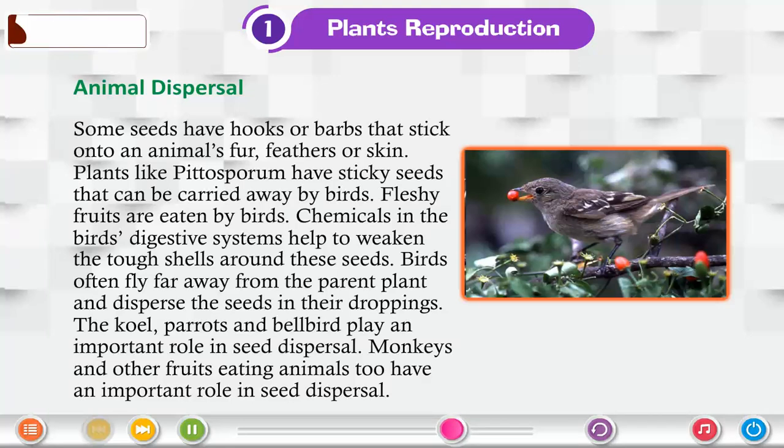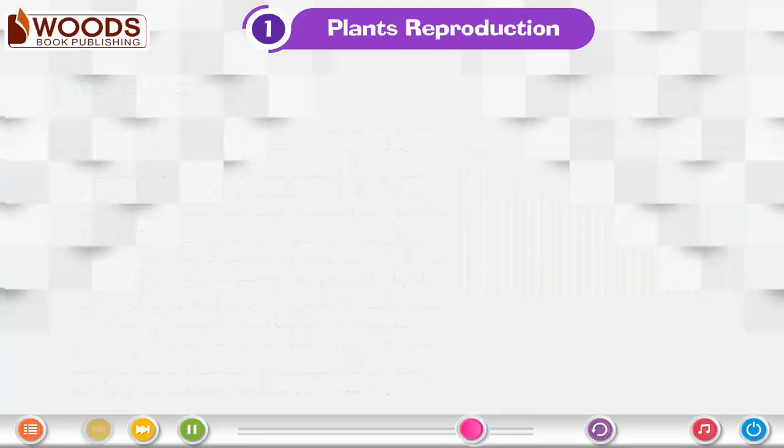Fleshy fruits are eaten by birds. Chemicals in the bird's digestive system help to weaken the tough shells around these seeds. Birds often fly far away from the parent plant and disperse the seeds in their droppings. The quail, parrots and bellbird play an important role in seed dispersal. Monkeys and other fruit-eating animals too have an important role in seed dispersal.